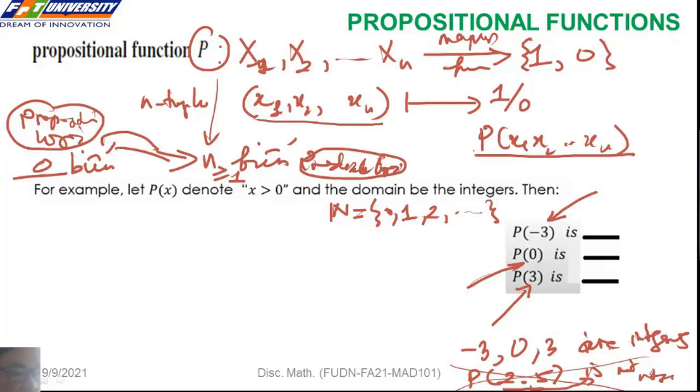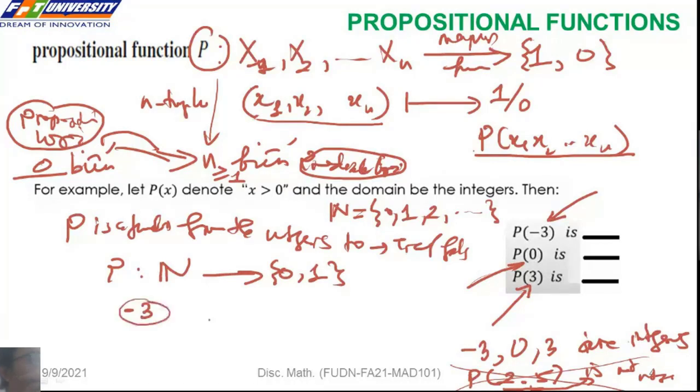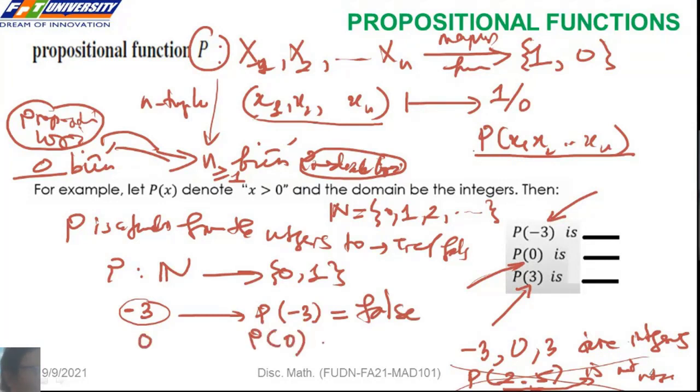Chúng ta không thể gắn những cái giá trị không phải là số nguyên. P is a function from integers to true or false. So P maps to 0, 1. So for -3, we have P of -3 is false. P of 0: because 0 is not greater than 0, P of 0 is false. But because 3 is greater than 0, P of 3 is true.